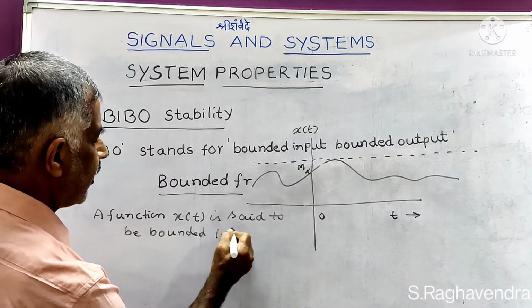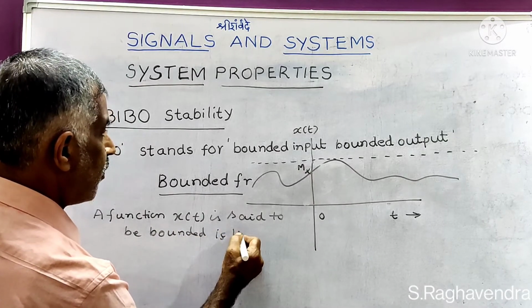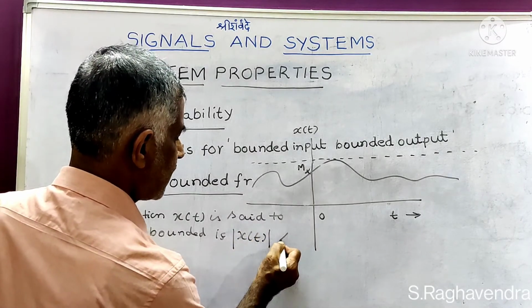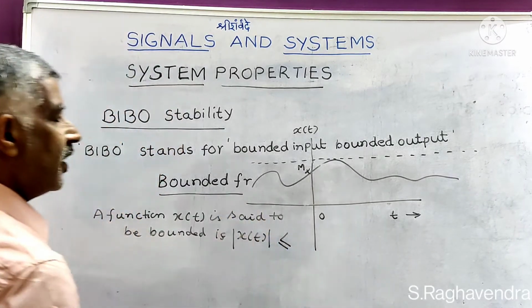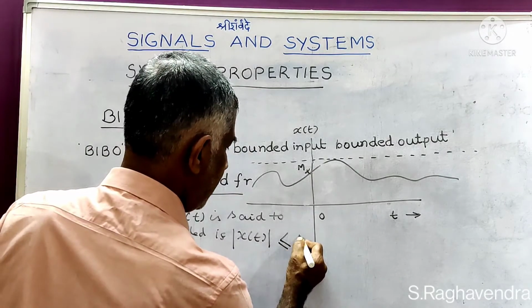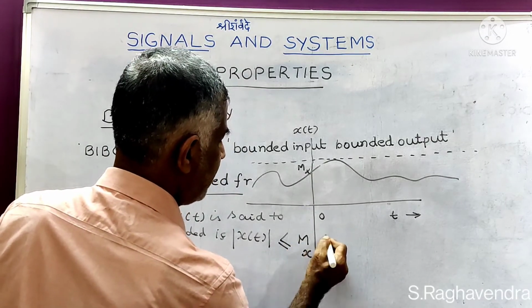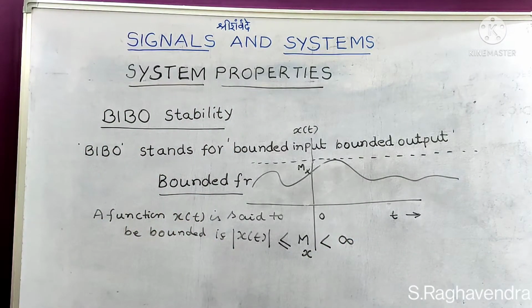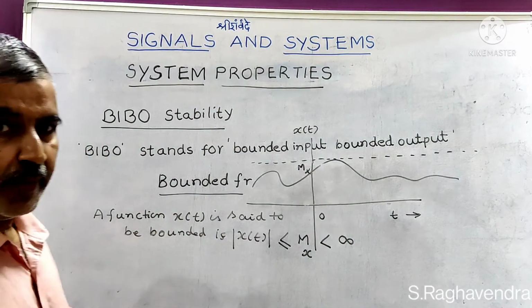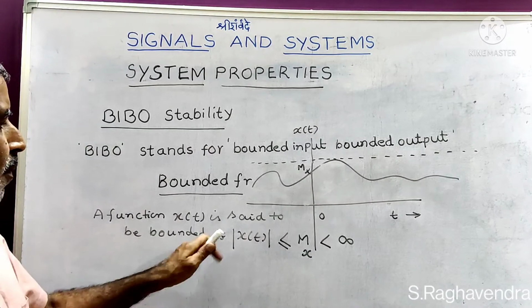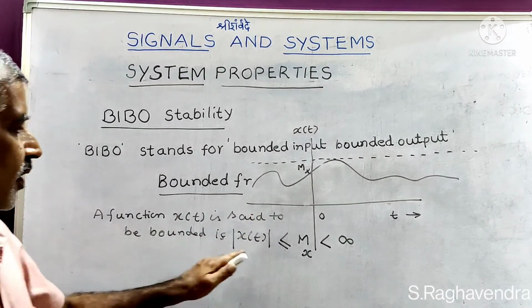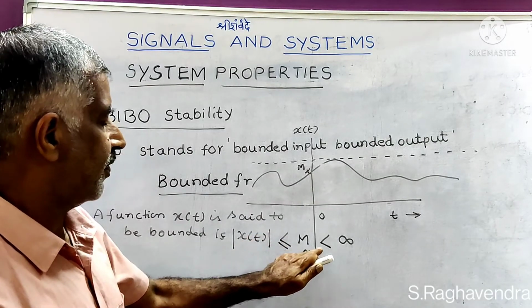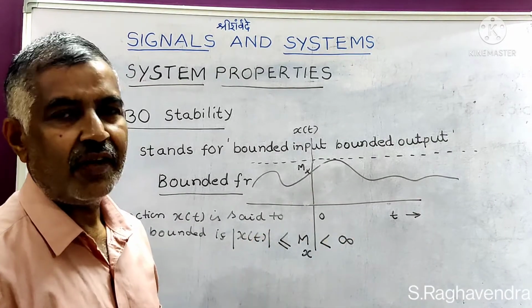A function x of t is said to be bounded if mod x of t is less than or equal to a number Mx, which is less than infinity.